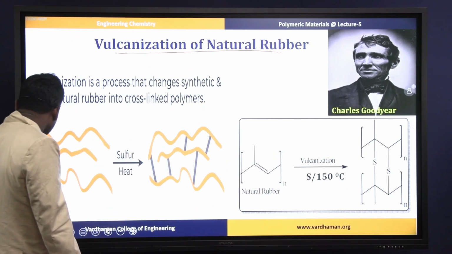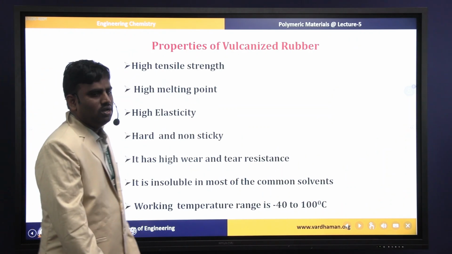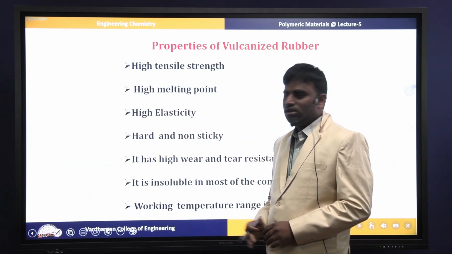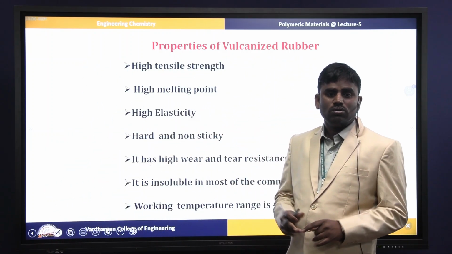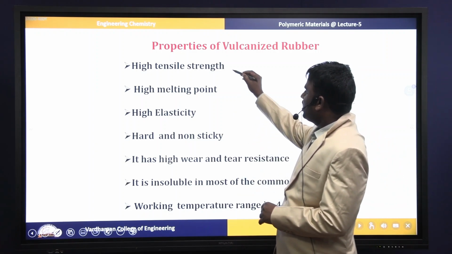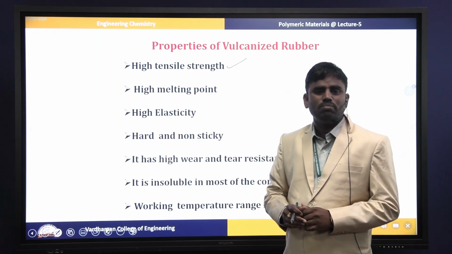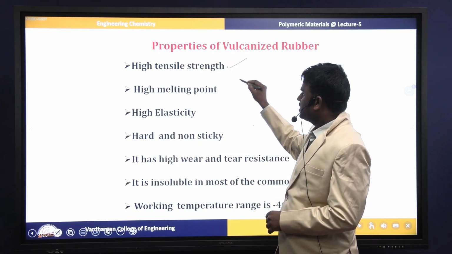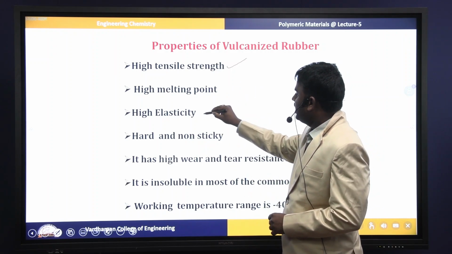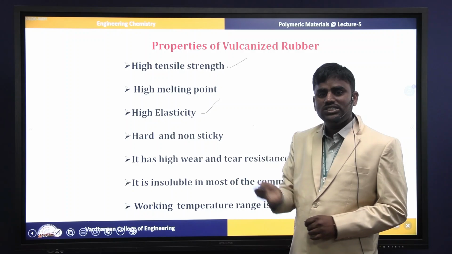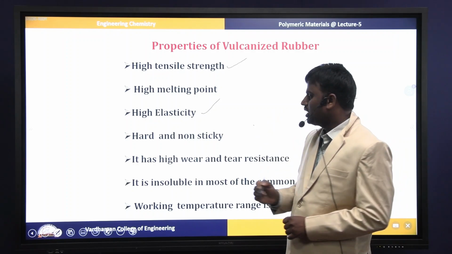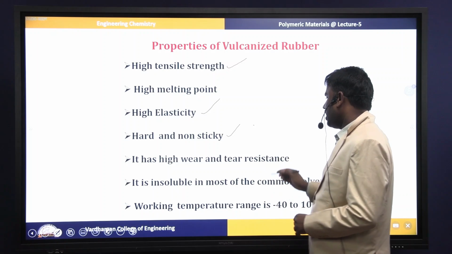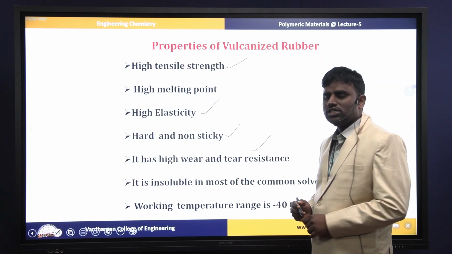Now we can see how the natural rubber properties are increased after vulcanization. Initially we saw that it has low tensile strength, but after vulcanization the natural rubber has high tensile strength, and it possesses a high melting point and high elasticity. Initially it is soft and sticky, but after vulcanization it is a hard and non-sticky material, and it has good wear and tear resistance.